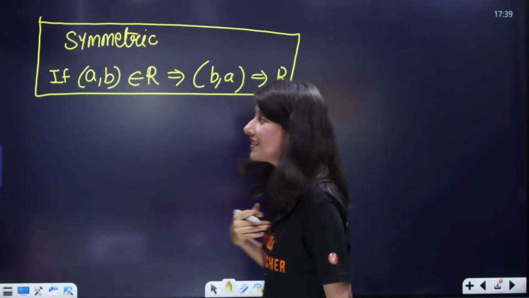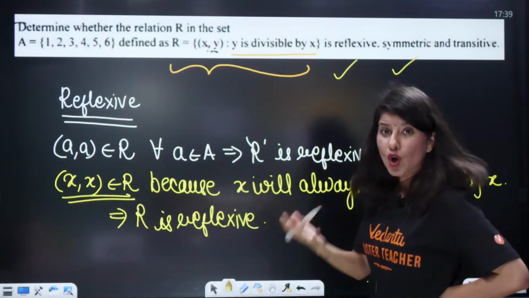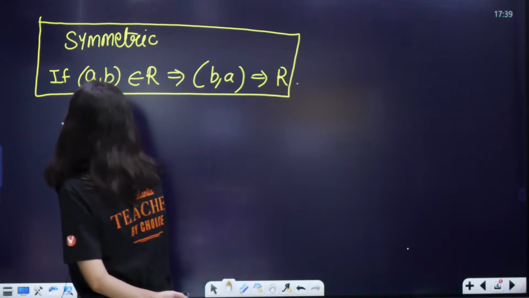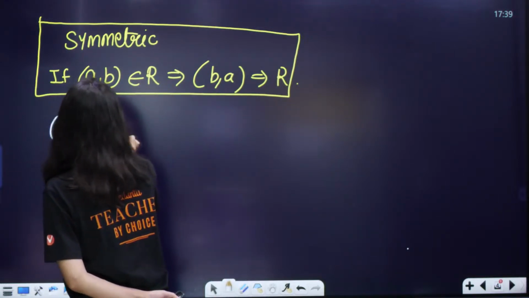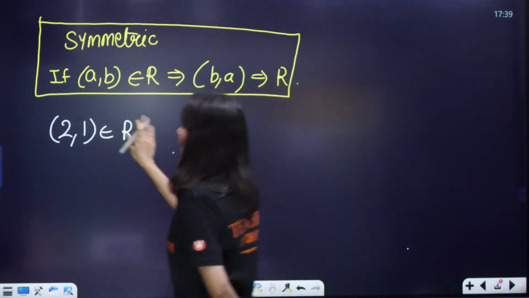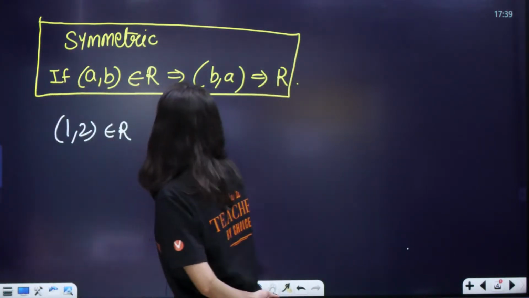Now in our case, just one thing I would like to ask. Does 1 comma 2 belong to R or not?